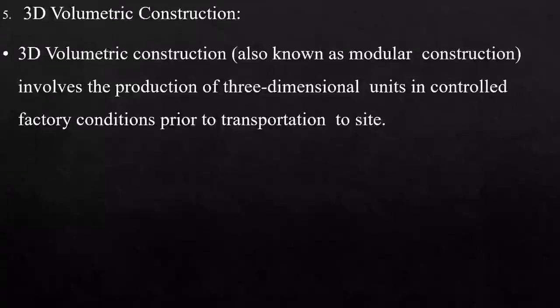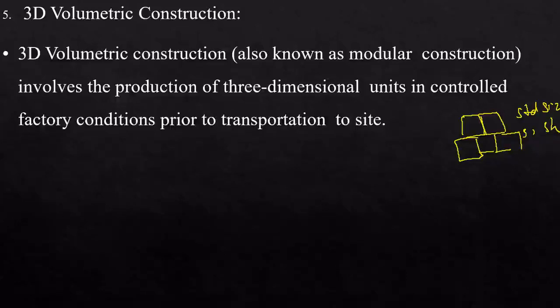Then fifth is 3D volumetric construction. 3D volumetric construction is also known as modular construction. See, modular construction, you have heard of modular kitchens. Similarly, modular construction. So the construction is made as modules, and different modules should be coordinated with the neighboring modules. These modules will be of standard size and standard shape, and this depends upon the molds which we use in the factory.